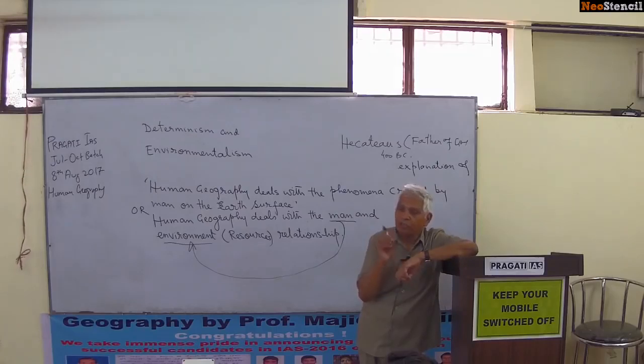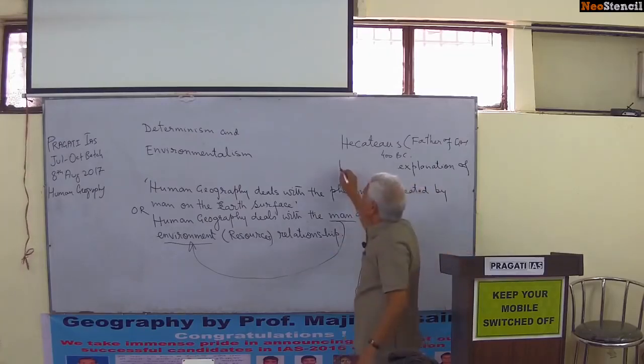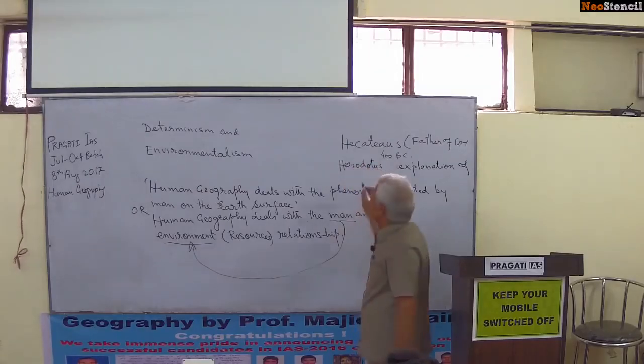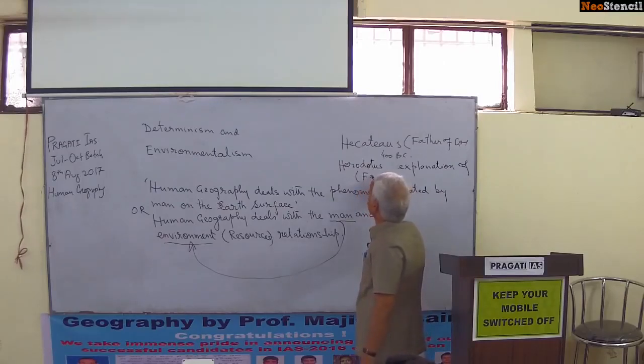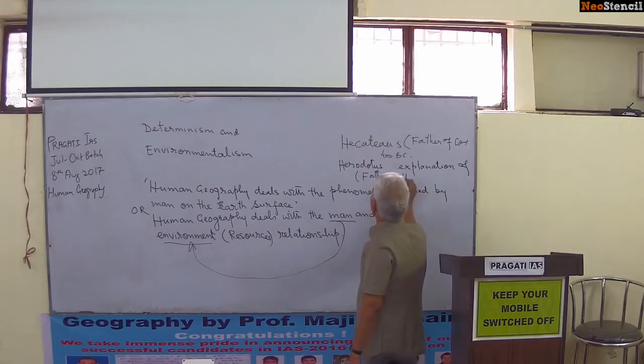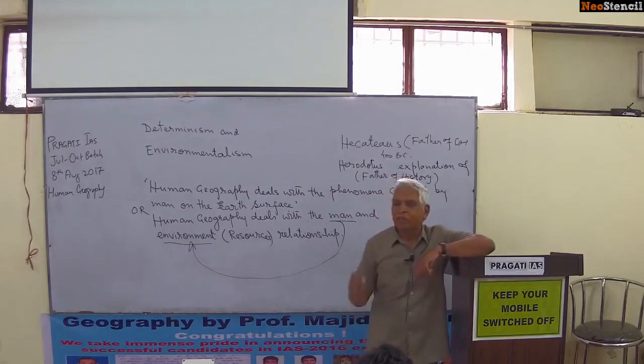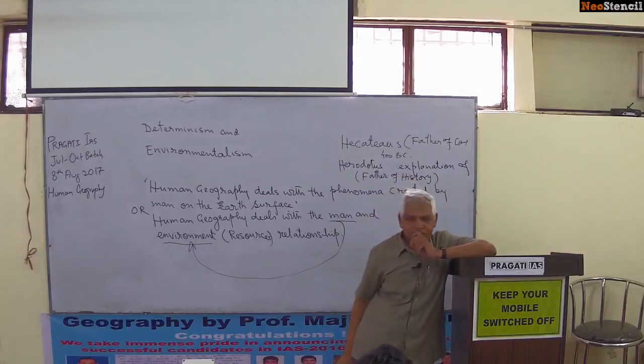Another person almost contemporary was Herodotus. He is known as the father of history. They are almost contemporary.